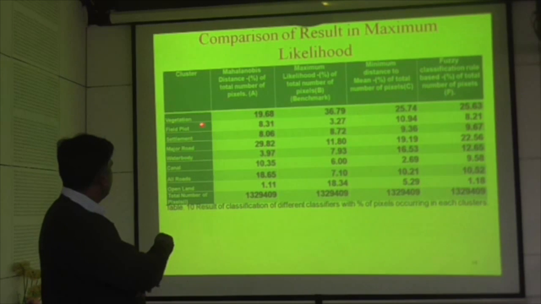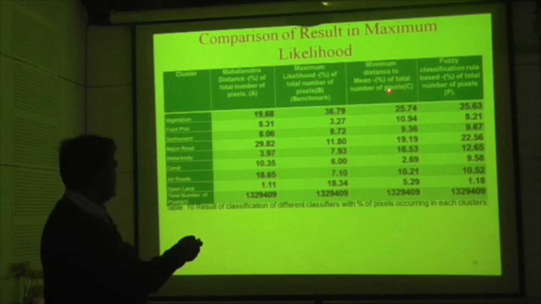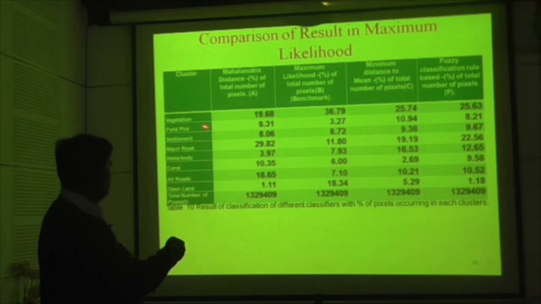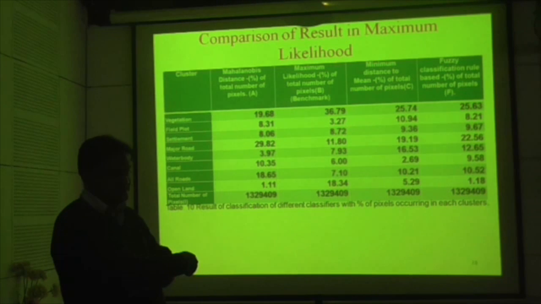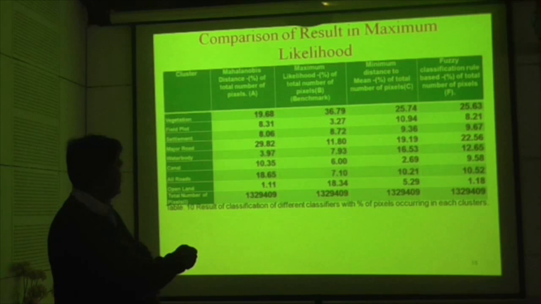Suppose for vegetation, sir, here it is showing 19%, correct, and here it is showing 36%, correct, and here it is showing 25.74. They are very close. So we can say that the ML algorithm is better for vegetation. But it could go on the error side also, right? How do you interpret? That's what I wanted to know.